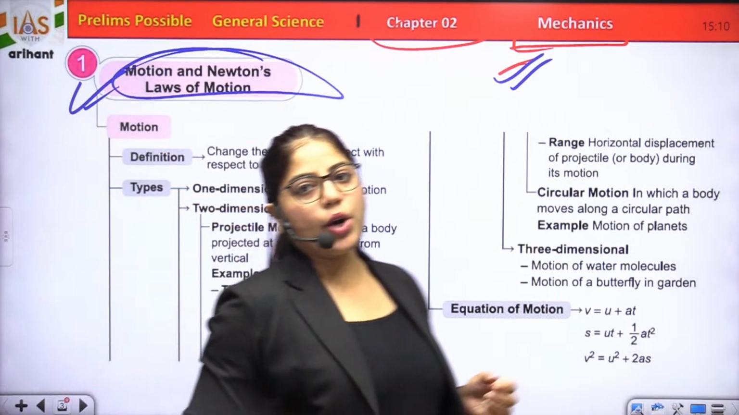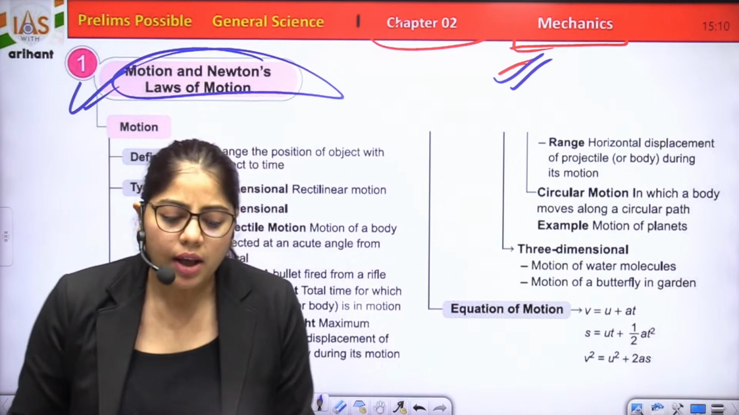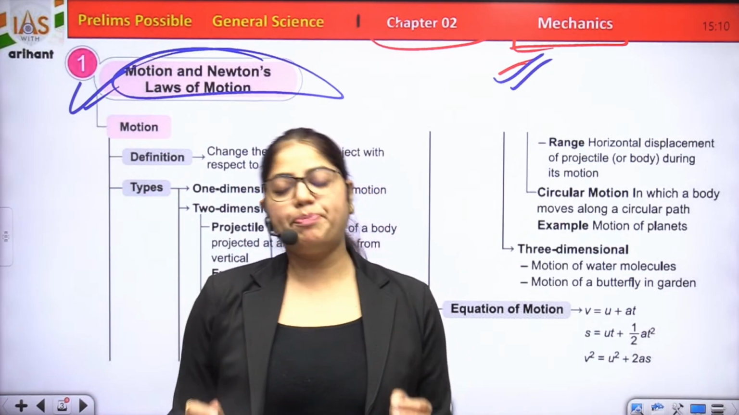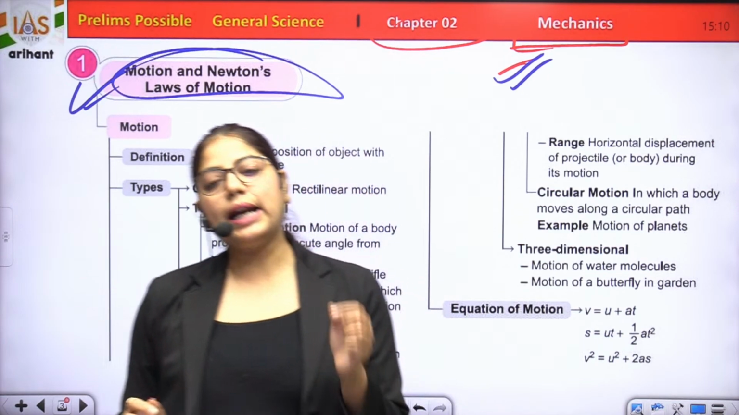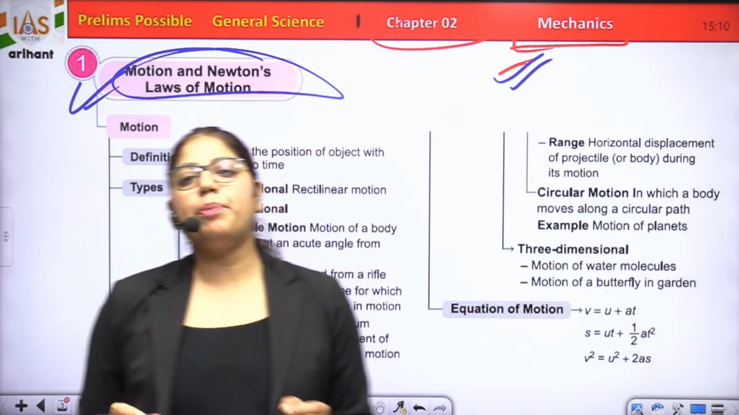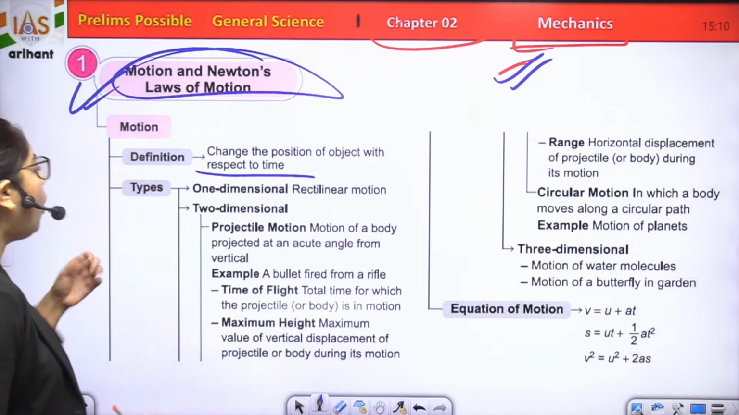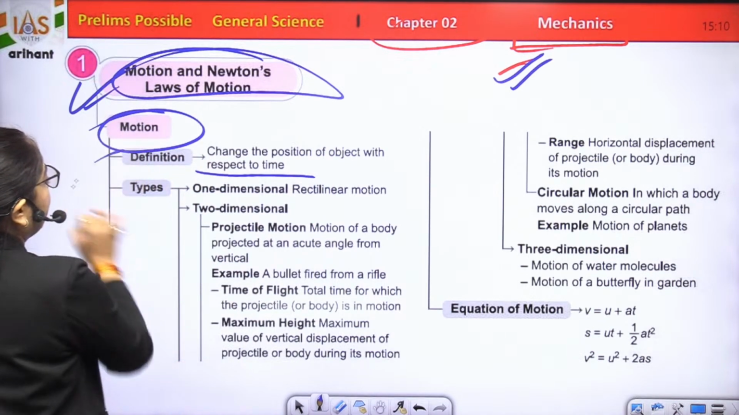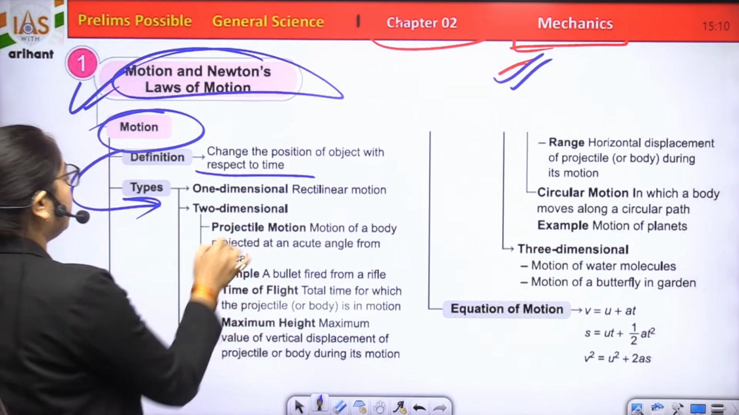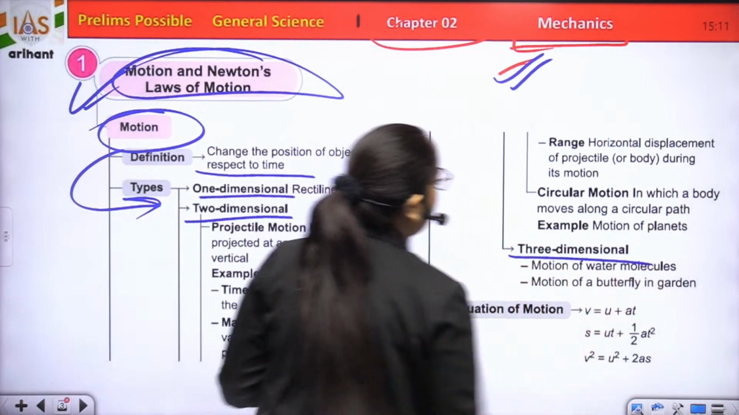What is motion? What do you understand by motion? How can you define motion? The change in position of an object with respect to its surroundings in a given interval of time is known as motion. Change in the position of an object with respect to time is known as motion. Motion is further divided into three types: one dimensional, two dimensional and three dimensional.